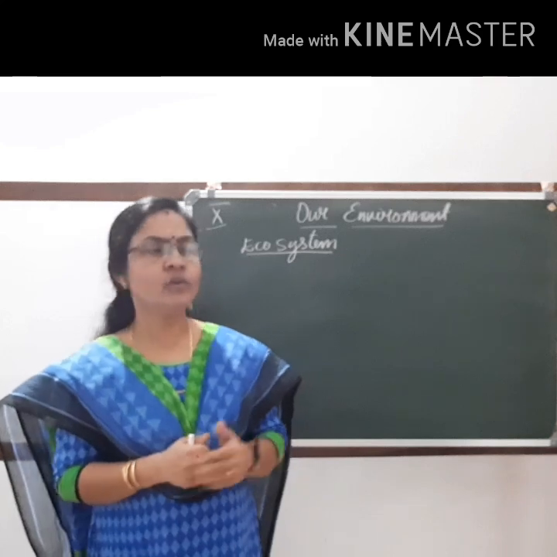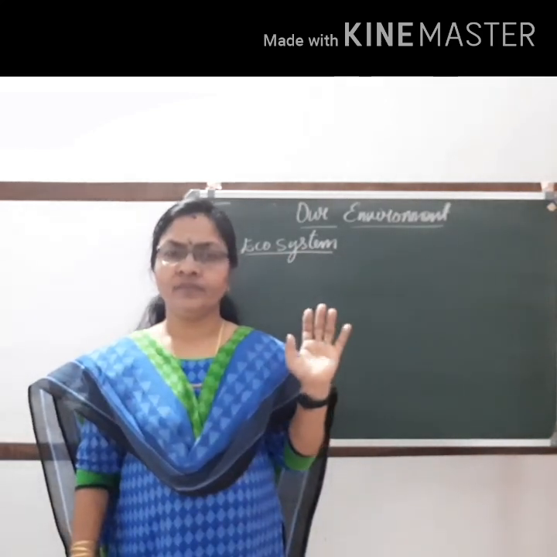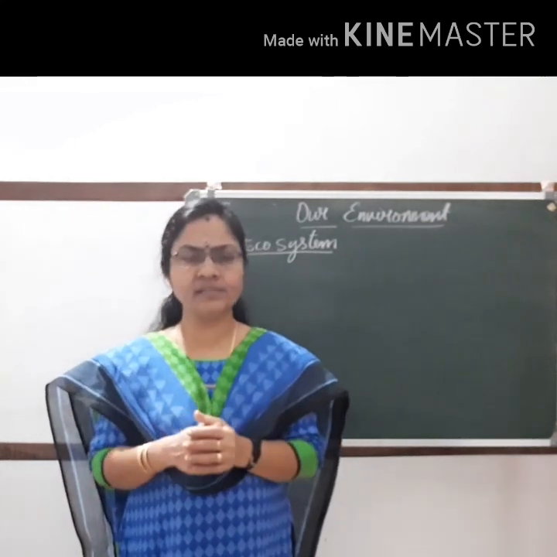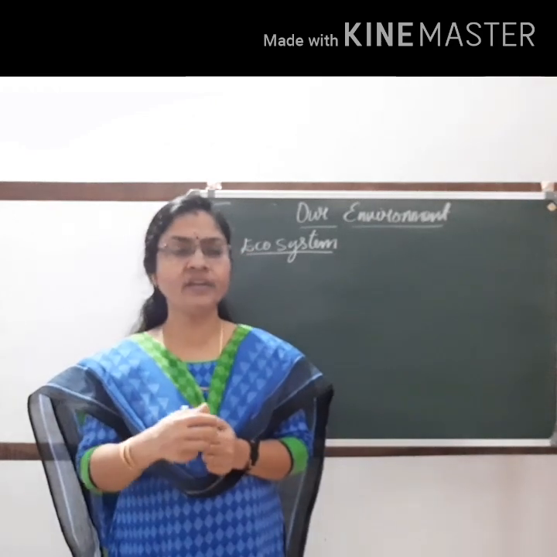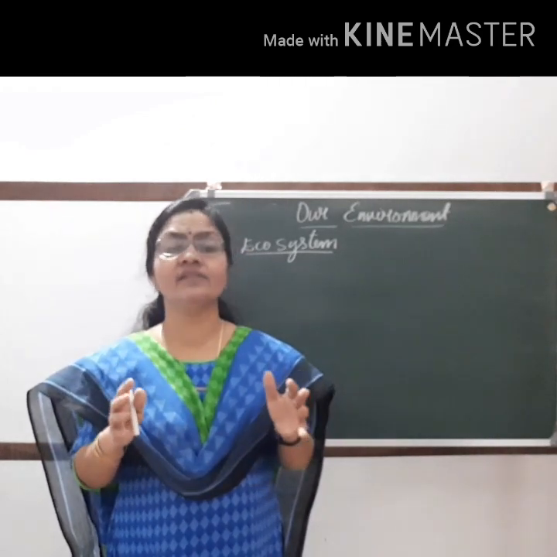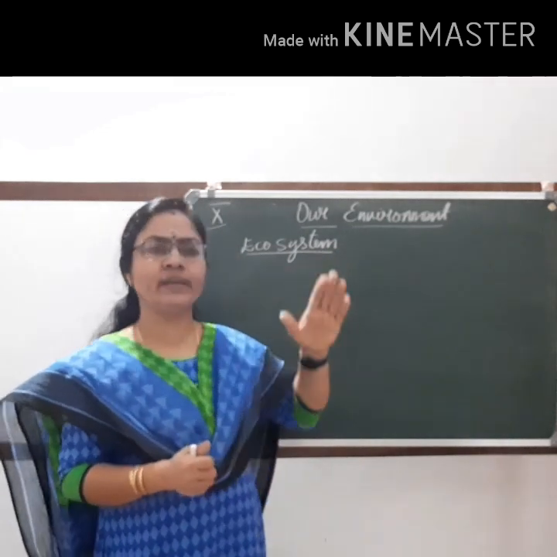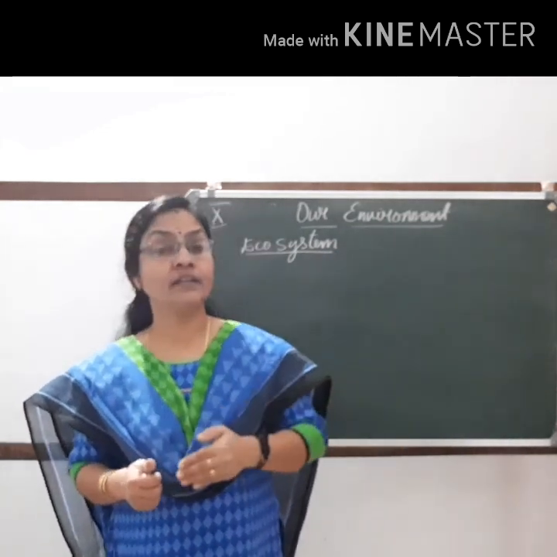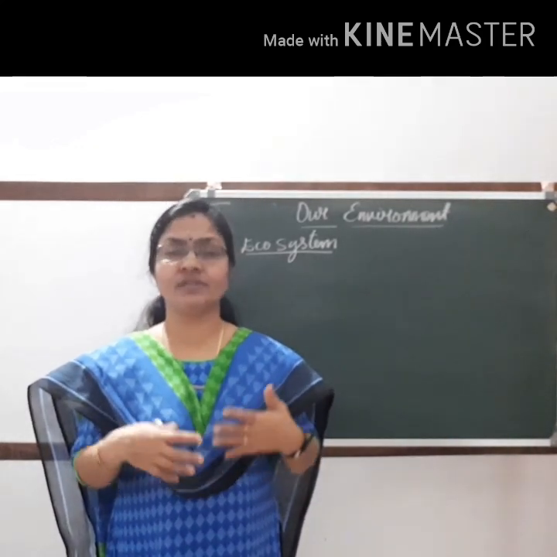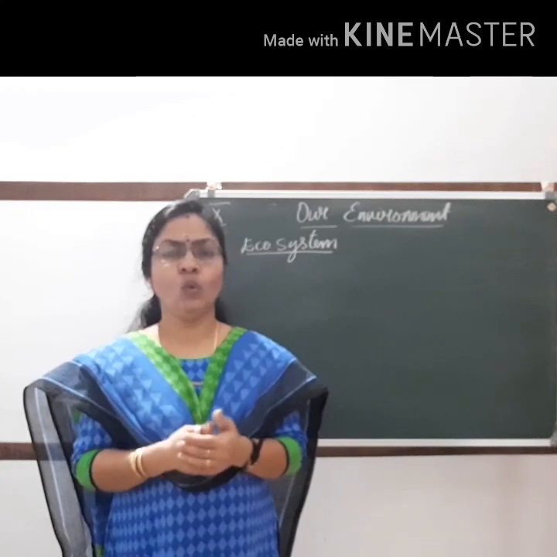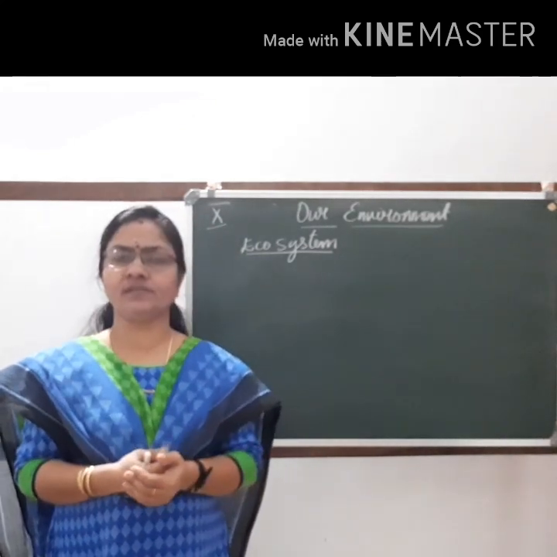Is that clear? So ecosystems are self-sustaining systems. There are different varieties of living organisms and they interact with the non-living component, that is the abiotic component, and the system survives or sustains. These ecosystems are of two types, natural ecosystem and artificial ecosystem. For example, forest, desert, ocean, pond, etc. are natural ecosystems.